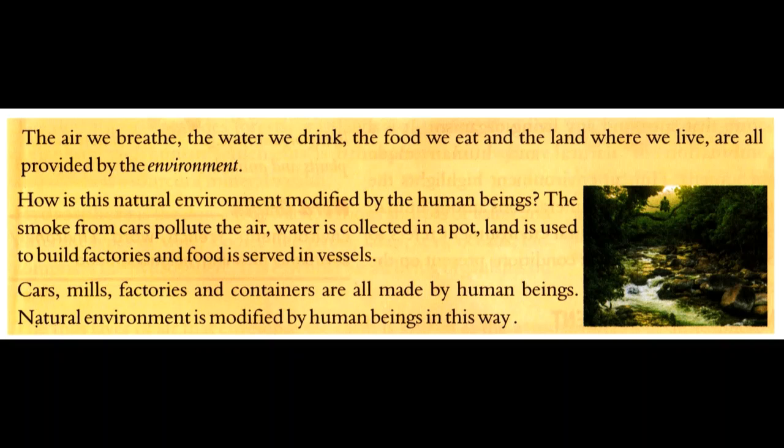How is this natural environment modified by the human beings? The smoke from cars pollutes the air. Water is collected in a pot. Land is used to build factories, and food is served in vessels. Cars, mills, factories and containers are all made by human beings. Natural environment is modified by human beings in this way.